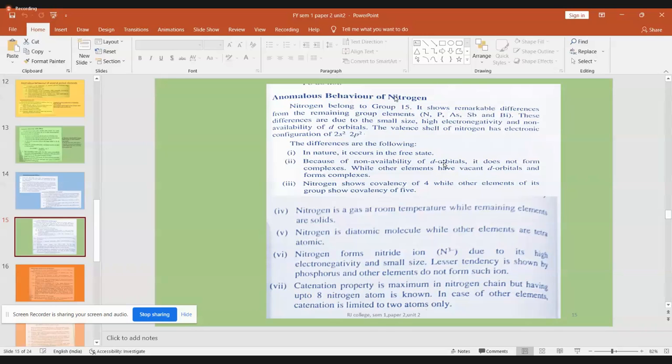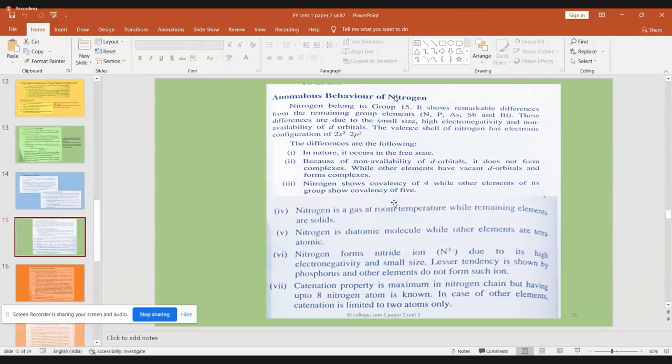As a result, the ability to form certain compounds is less for nitrogen. Due to non-availability of d orbitals, it does not form complexes, whereas other elements can make use of vacant d orbitals near them and can form complexes. Now nitrogen has a covalency of only 4, while other elements can go up to 5 covalent bonds, like PCl5.